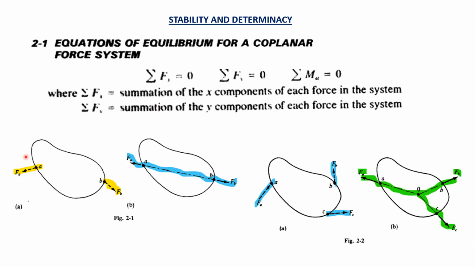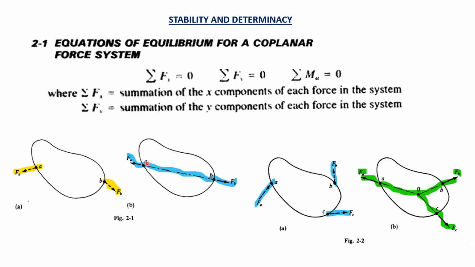If any unbalanced force is there, that would act to make this body move in that unbalanced direction of force. That's our Newton's second law. Okay, here let us see the summation of Fx is nothing but summation of the x components of each force in the system. For example, this one. If it is in this direction, it cannot be in equilibrium because it will try to pull here, somewhere, and a resultant will be there.